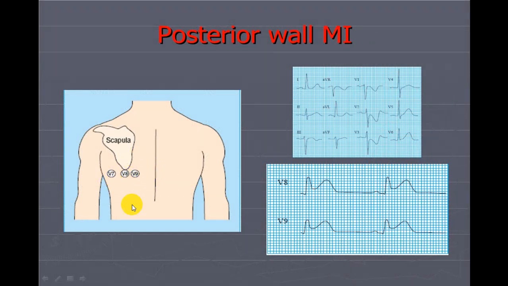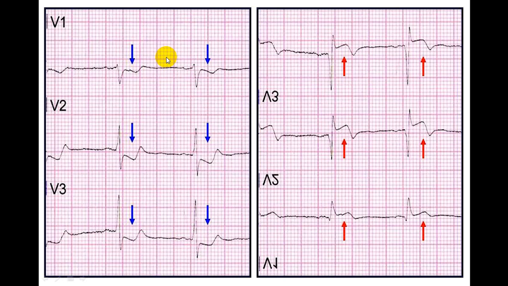So if you take these three, here you can see in V8, V9 an ST elevation, and in V2 and V3 there is an ST depression with upright T wave, and there is an R wave which is tall. You can see that the R wave is prominent. Usually we don't see R wave in V1 and V2 so prominent, but if you see this, it will be in favor of a posterior wall MI.